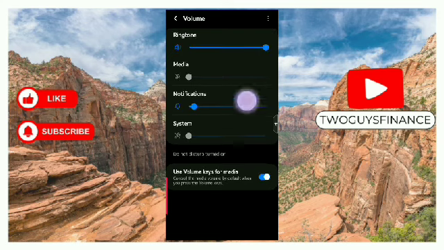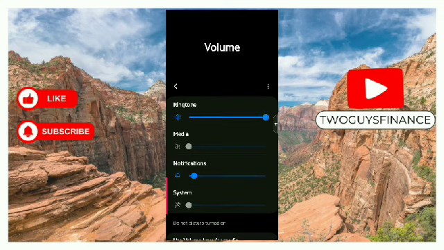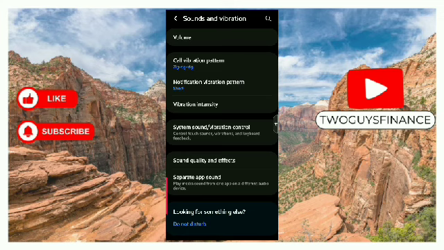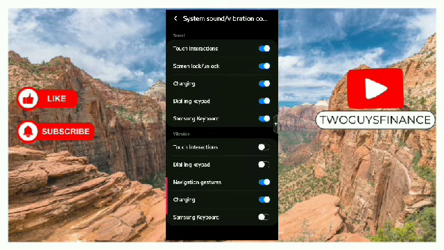The next thing you have is, so I show you that you go back. You have call vibration pattern, you can set it here. We have notification vibration pattern, set it here, vibration intensity. Then we have system sound and vibration control. Here you can control the sound and vibration.